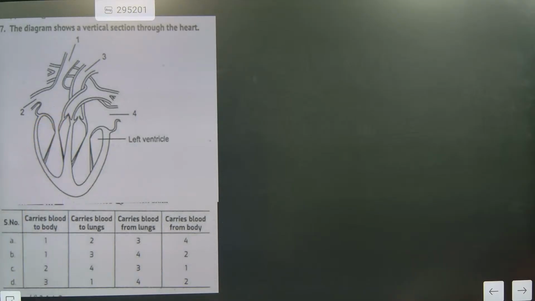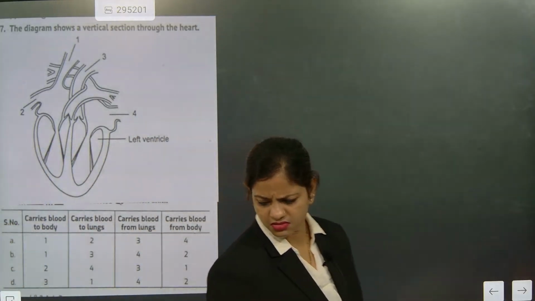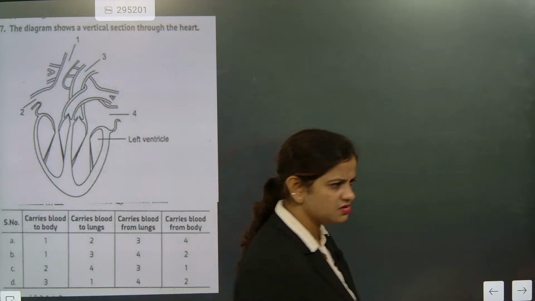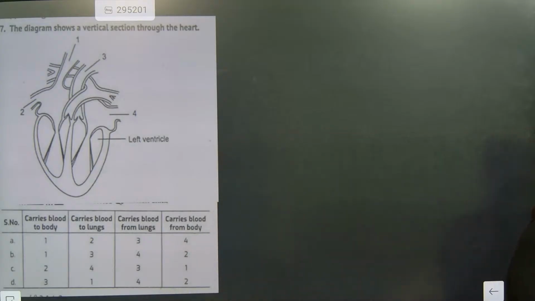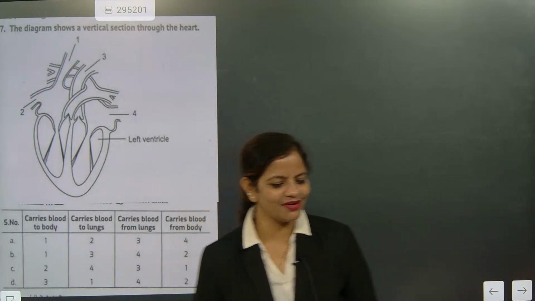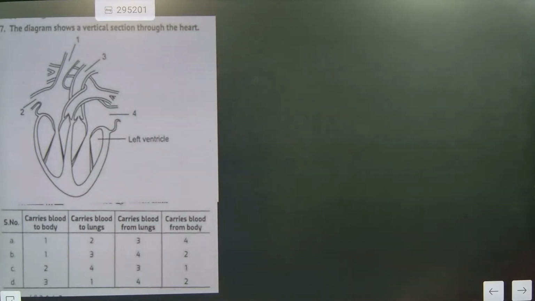A is carrying blood from body. G, I'm saying G is the wrong answer. Check on it. The answer is not correct.